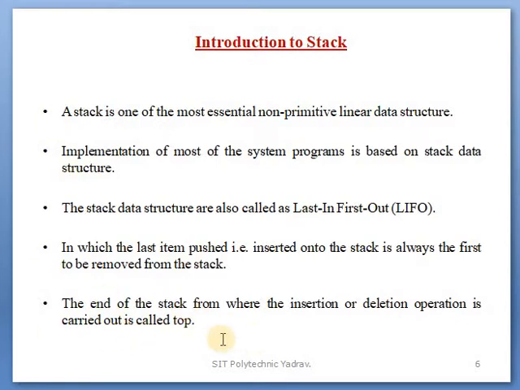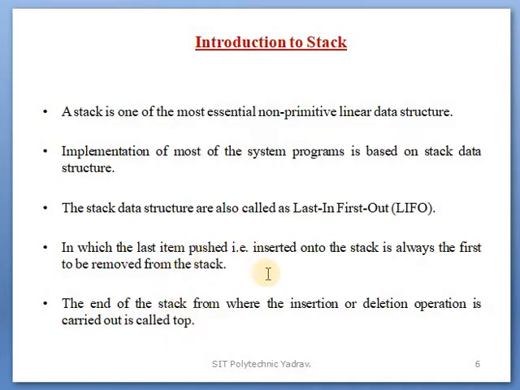It means that in the stack, the end of that stack, where any insertion or deletion operation is carried out, is called the top. In the next point I will show an example through which that point will be clear.